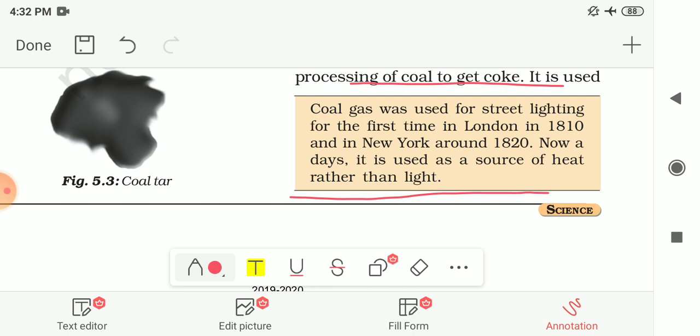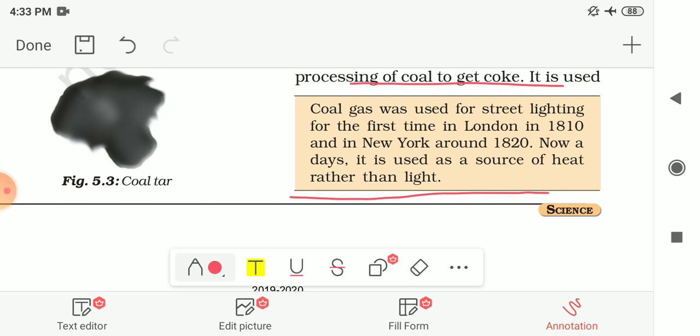Coal is a fossil fuel formed by deeply buried remains of vegetation under compression, high pressure and high temperature over millions of years. The process of conversion of the dead vegetation into coal is known as carbonization because the coal mainly contains carbon, and it is a very slow process. It takes hundreds of years, and coal is processed to obtain coke, coal tar and coal gas. We have seen that coke is a tough, porous and black substance, used in the extraction of many metals, and it is an almost pure form of carbon.